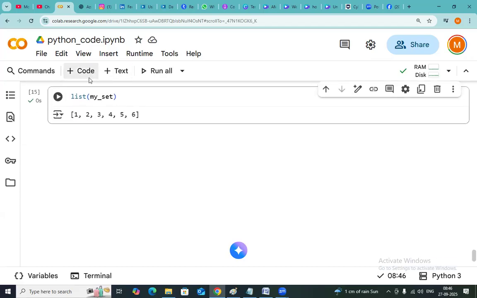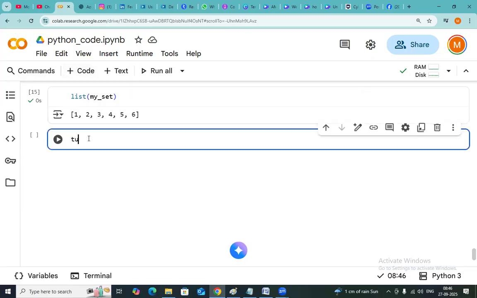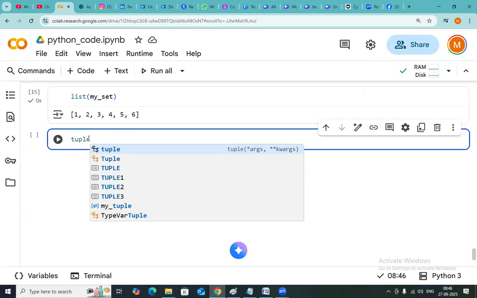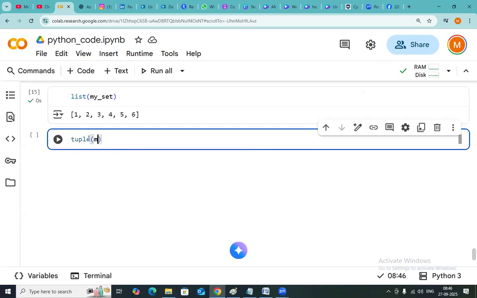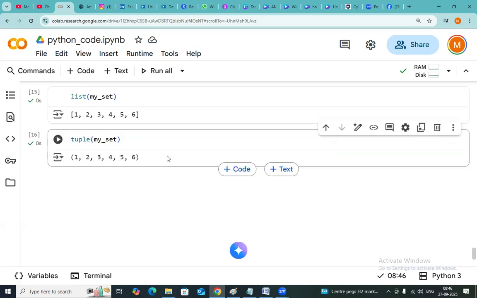At the same time, my set needs to be converted into a tuple. Yes, again this is coming. Tuple of my set. Finally, tuple of my set. Yes, it is possible. So all the operations are performing, guys.